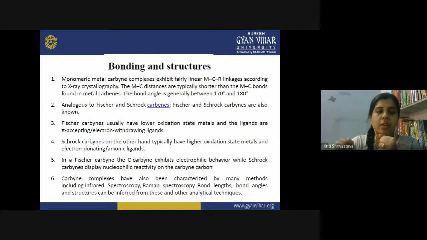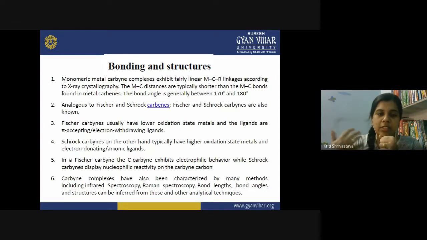In the case of Schrock carbynes, they generally combine with metals having a higher oxidation state, and they are electron donating or anionic ligands. They are basically the donating ones. They are not able to accept electrons because only carbon moieties are involved in a Schrock carbyne, and carbon is not that able to accept electrons due to its low electronegativity.